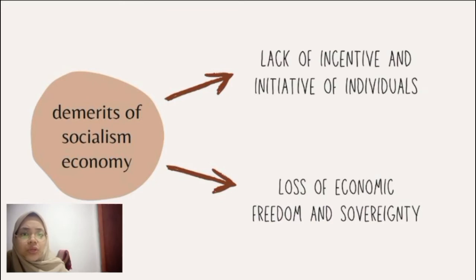This will lead to economic inefficiency since jobs are provided by the government and individuals are not motivated to work harder. Next, the demerit of a socialist economy is loss of economic freedom and consumer sovereignty. Under a socialist economy, the Central Planning Authority or the government directs all economic activity. There is no choice given to the consumer, and they accept whatever public enterprises produce. There is little variety in the goods and services produced, and availability is restricted. Limited private organization exists in a socialist economy.